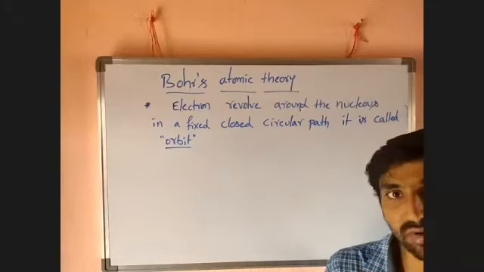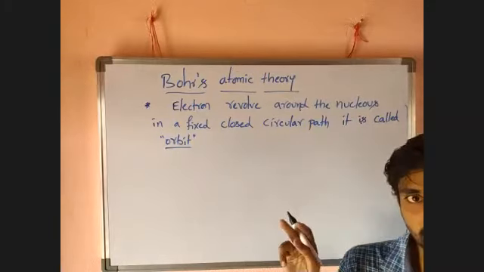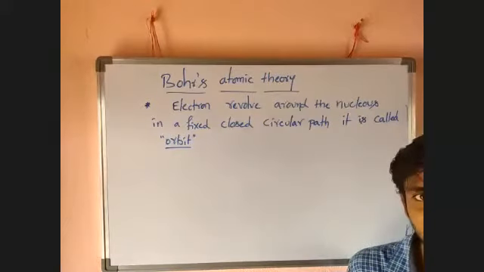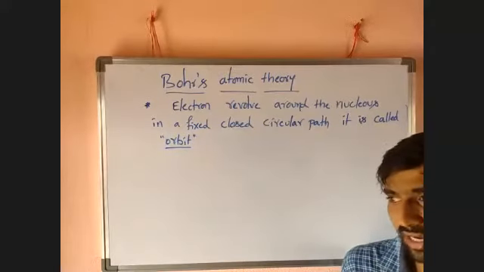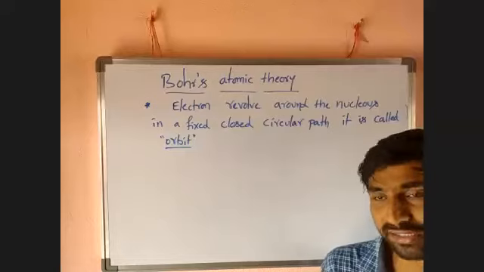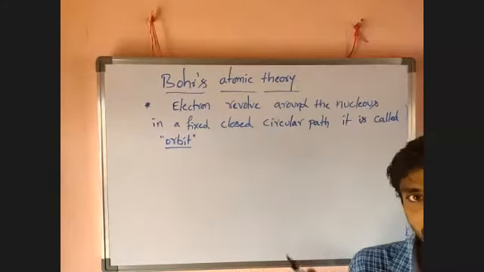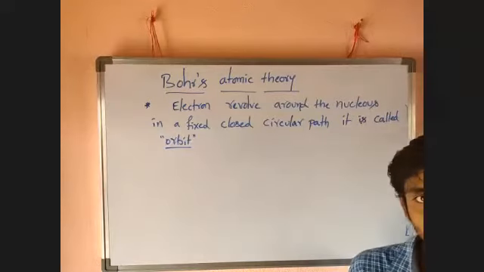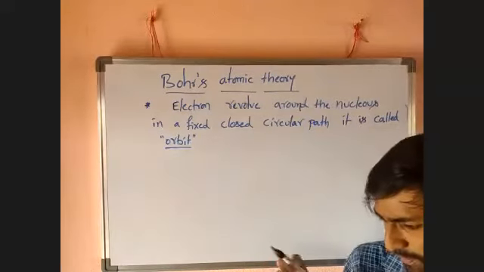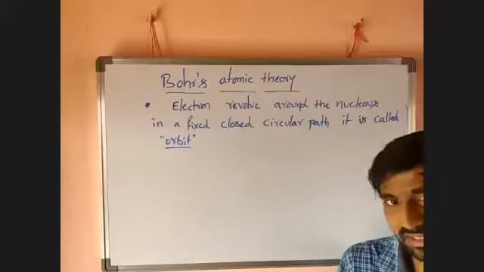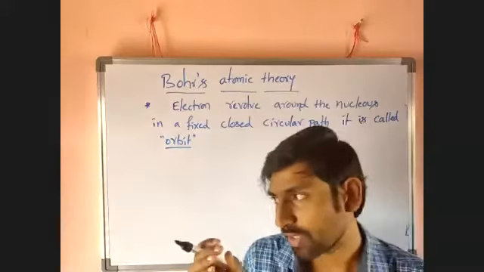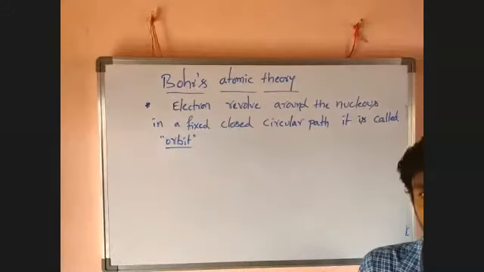Neutron charge is 0. Electron mass is 9.11 into 10 to the power of minus 31 kg. Proton and neutron have just a small difference in their mass: 1.673 is one, 1.675 another, into 10 to the power of minus 27 kg. So those are parameters to discuss.